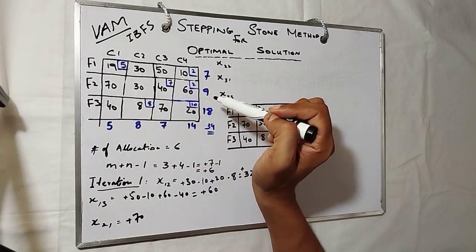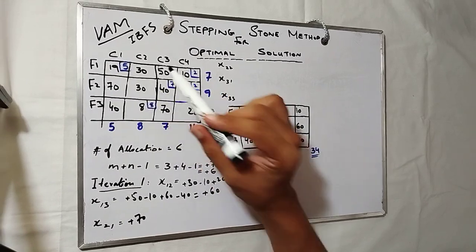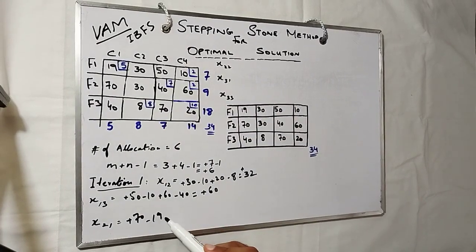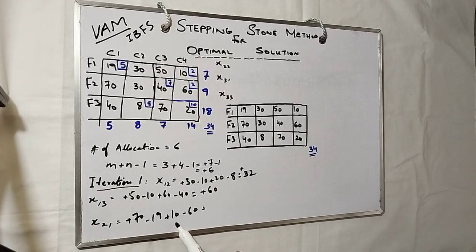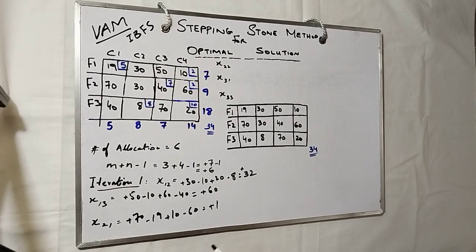Remember, we have to be in even. So plus 70 minus 19, plus 10 and minus 60 and get back to 70. So plus 70 and plus 10 is 80, minus 79, that is plus 1.